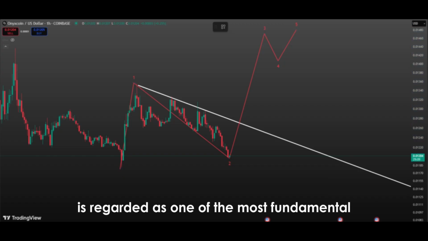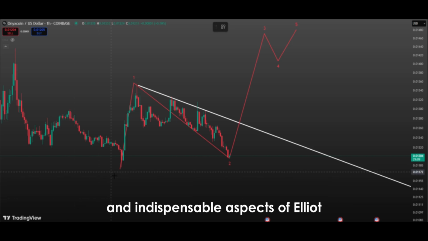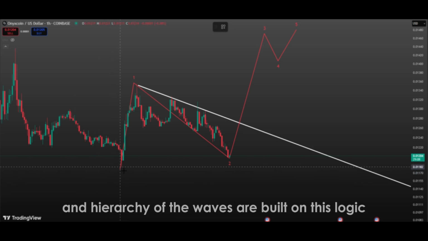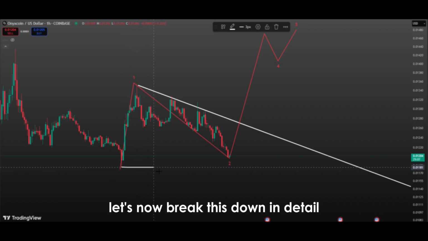This principle is regarded as one of the most fundamental and indispensable aspects of Elliott wave theory, because the entire mathematics and hierarchy of the waves are built on this logic. Let's now break this down in detail.